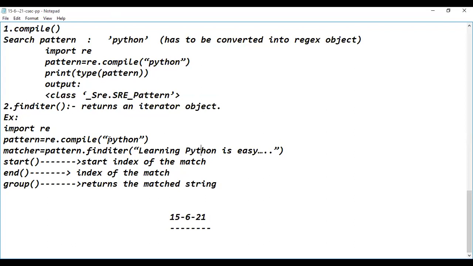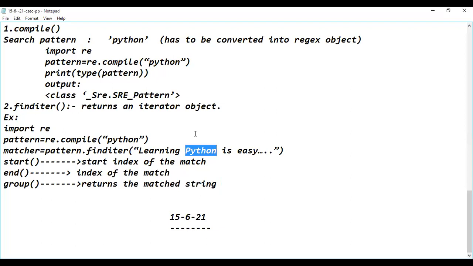What am I searching for? Python. Is Python available in the target or not? It is available, only once.